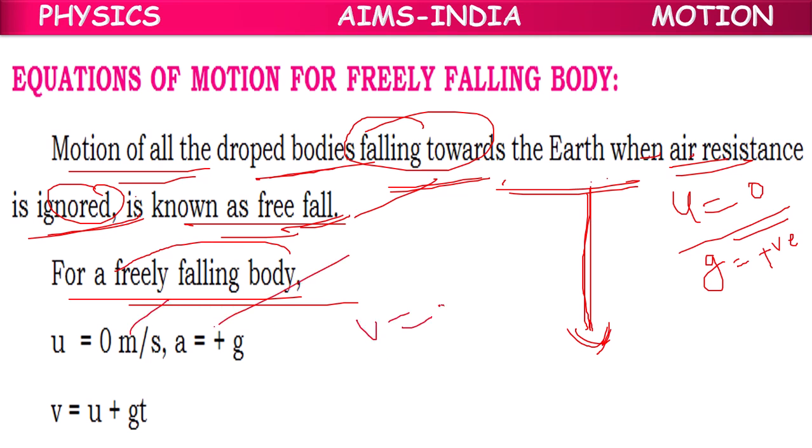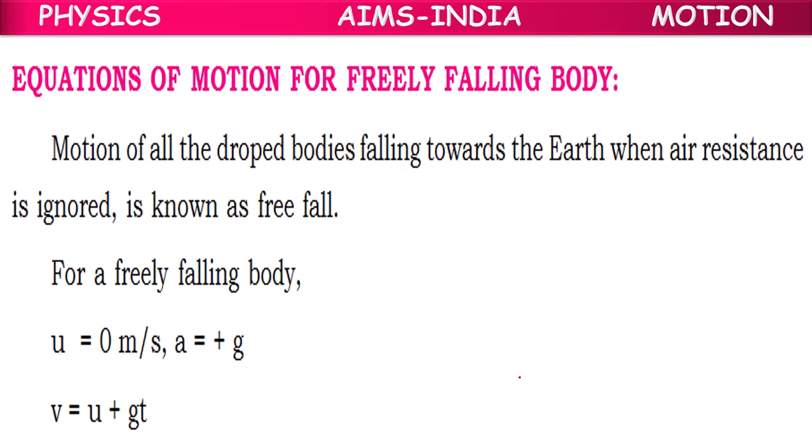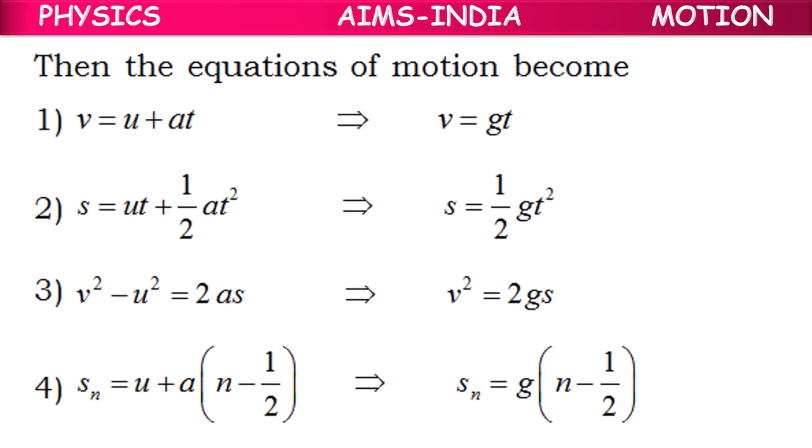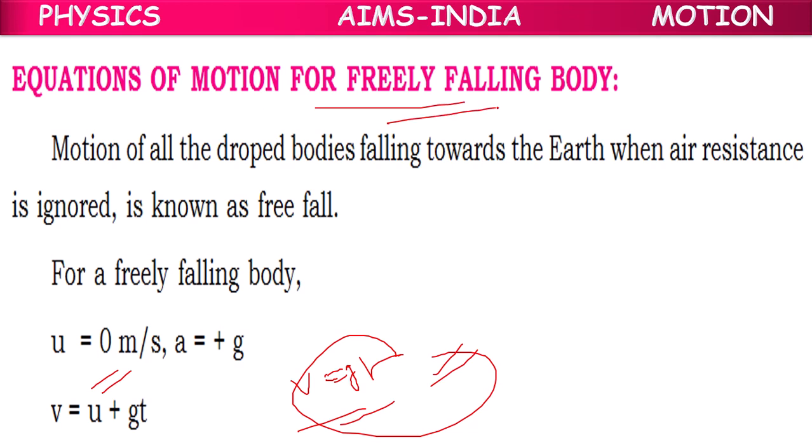So we have the equation V equal to U plus AT. In that, if we replace the values, in the place of A we can keep G, because this is for normal acceleration. If you apply it for earth, then normal acceleration will become acceleration due to gravity. V equal to U plus GT, that formula is coming. But here U value is 0. So V equal to GT we can write. This is the equation for a freely falling body.